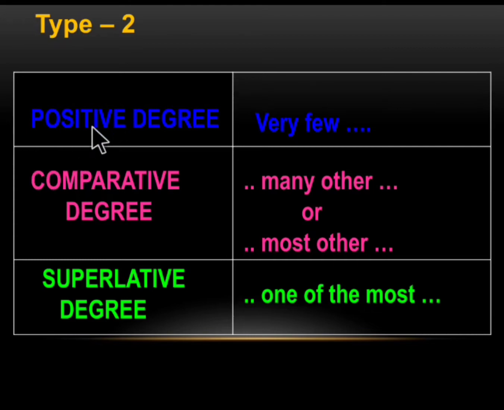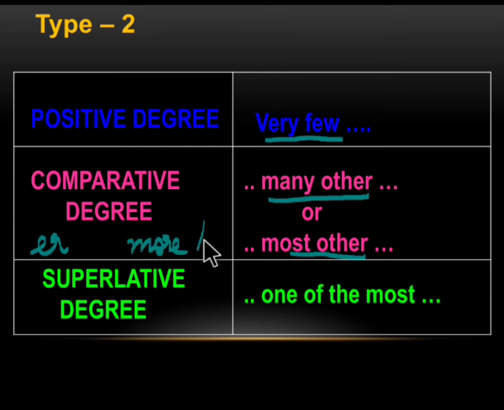In the type 2, positive degree begins with very few. Comparative degree has many other or most other. We use either many other or most other in the comparative degree. And the basic rule, that is ER or the more than, is mandatory.